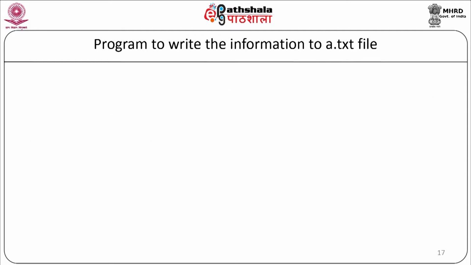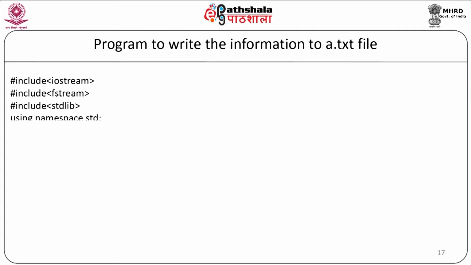Now, let us see a simple program to write the information to a file. We will start with the program: #include <iostream>, #include <fstream>, #include <stdlib.h>, using namespace std. int main. Now, we will first declare the object of ofstream class as ofstream ofs. Now, we will declare our variables: char line_of_text[100], file_name[20].